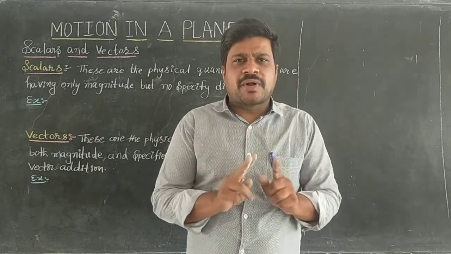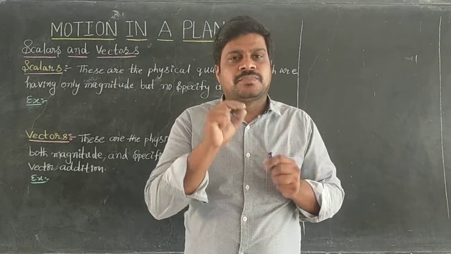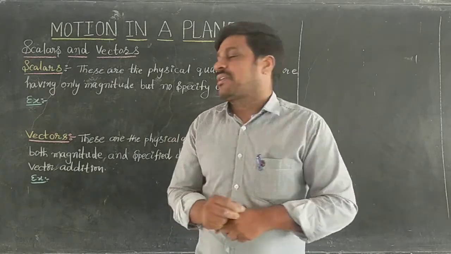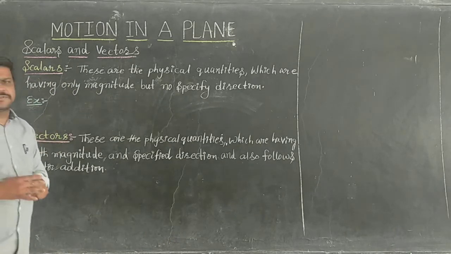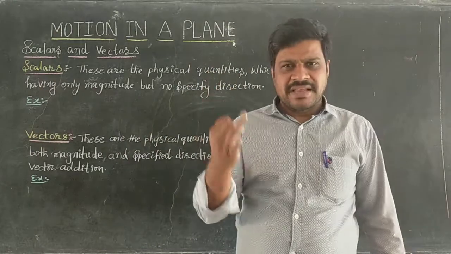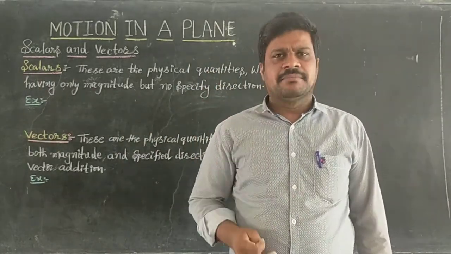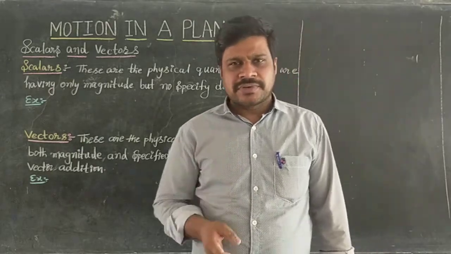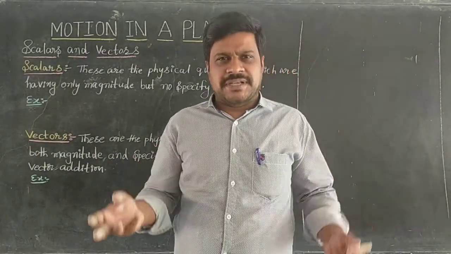All those physical quantities are categorized into two types, which are scalars and vectors. What physical quantities are there? Length, breadth, area, volume, thickness, time, temperature, force, work, power, energy. These are physical quantities.